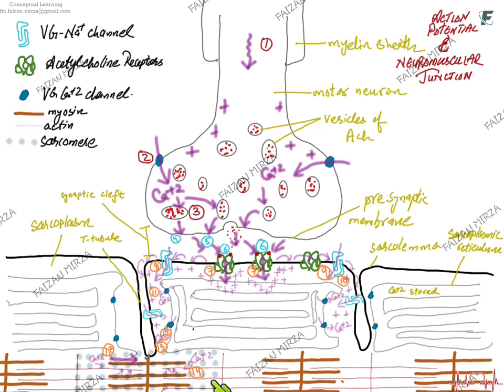This Z line and this Z line are pulled closer towards the M line, and the sarcomere shortens by 10 nanometer in one power stroke. This is how excitation contraction coupling occurs.